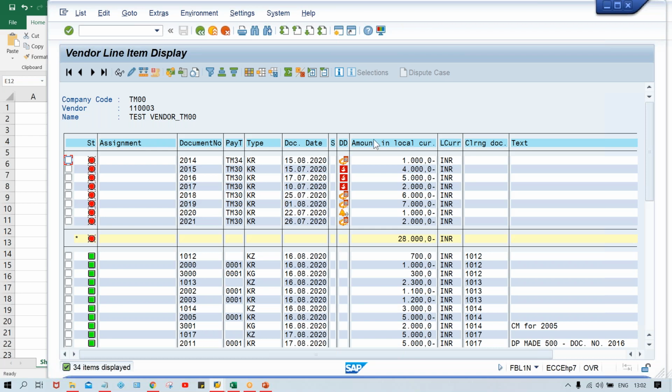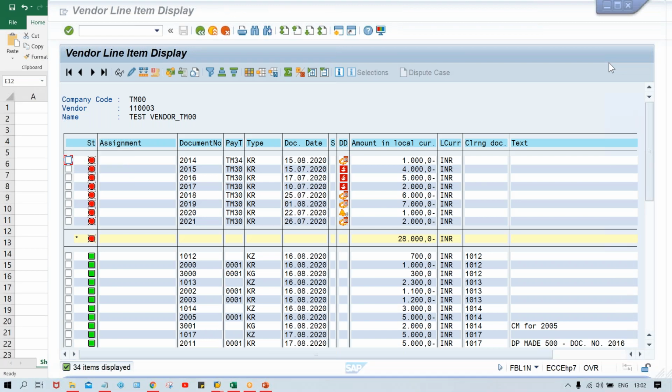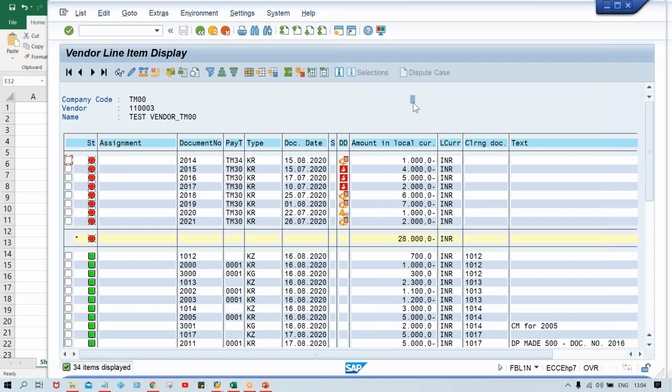Just hold for a second, guys. I'm getting an important call, so I'll pause the recording first. Okay, sorry guys, I got a call in between. I paused the recording so that there won't be any gap and the video is not too lengthy.